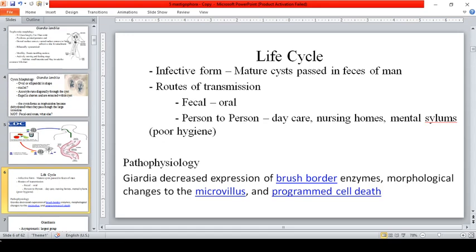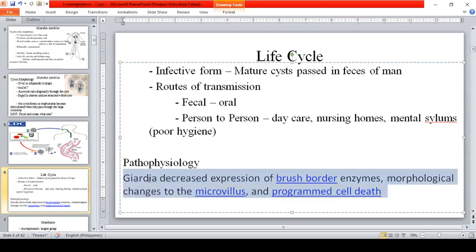So, take note, guys, of this one. The pathophysiology of the Giardia, it decreases the expression of brush border enzymes, nagkakaroon ng morphological changes sa microvilli, and nagkakaroon ng programmed cell death of the small intestinal epithelial cell, wherein it results to malabsorption syndrome. Okay? Magkakaroon ng malabsorption syndrome.